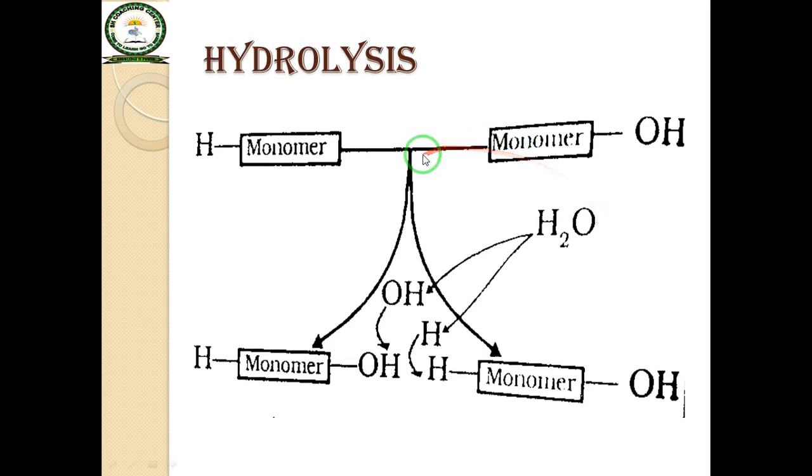Here two monomers are joined together by the help of a bond or force. When you want to break this force, at that time you first break a water molecule into the OH ion and H ion. After that the H ion will add to this monomer and the OH ion will add to this monomer. Then both monomers separate from each other, and this is called hydrolysis.